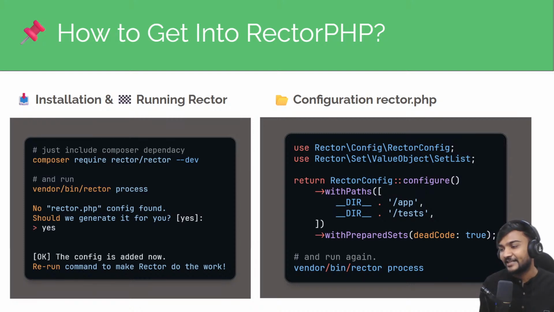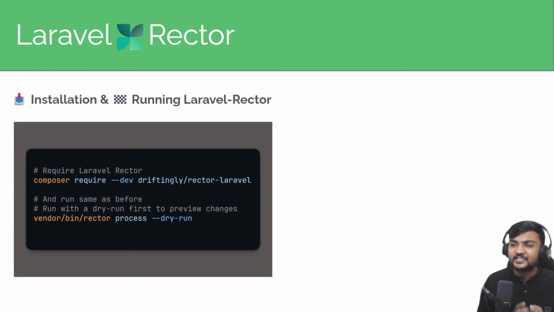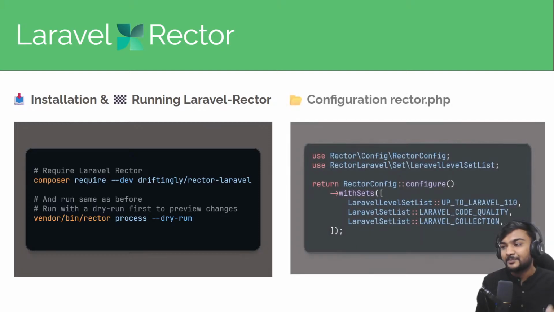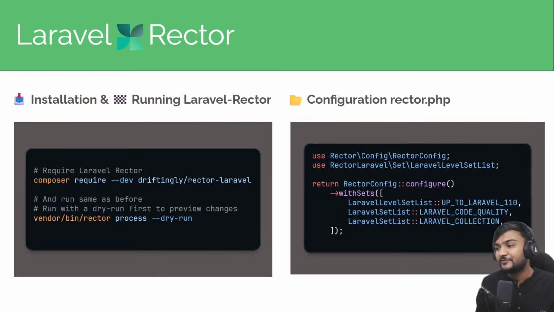You can also set some rule sets or rules, and you can run Rector PHP again, and it will refactor your code. We're going to see how Rector PHP works behind the scenes after the next slide. So what is Laravel Rector? Laravel Rector is also a package which you can install along with Rector, and you will have some presets and rules to refactor Laravel.